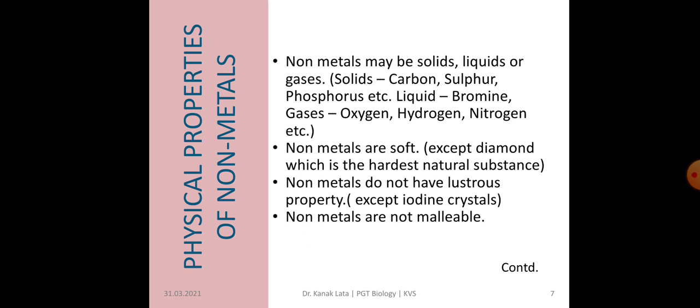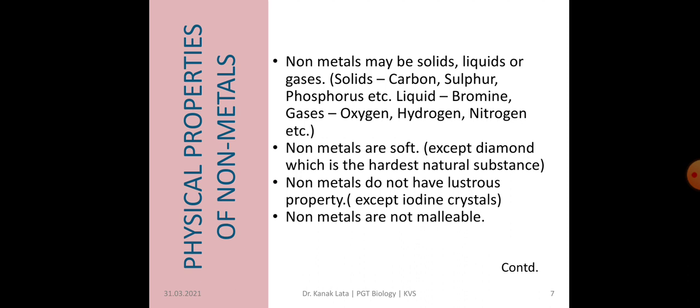Now let us see about the physical properties of non-metals. Unlike metals, non-metals may be solids, liquid or gaseous. For example, solid non-metals are carbon, sulfur, phosphorus, etc. Liquid non-metal is bromine. Gaseous non-metals are oxygen, hydrogen, nitrogen, etc. So non-metals may be solid, liquid or gaseous at room temperature.